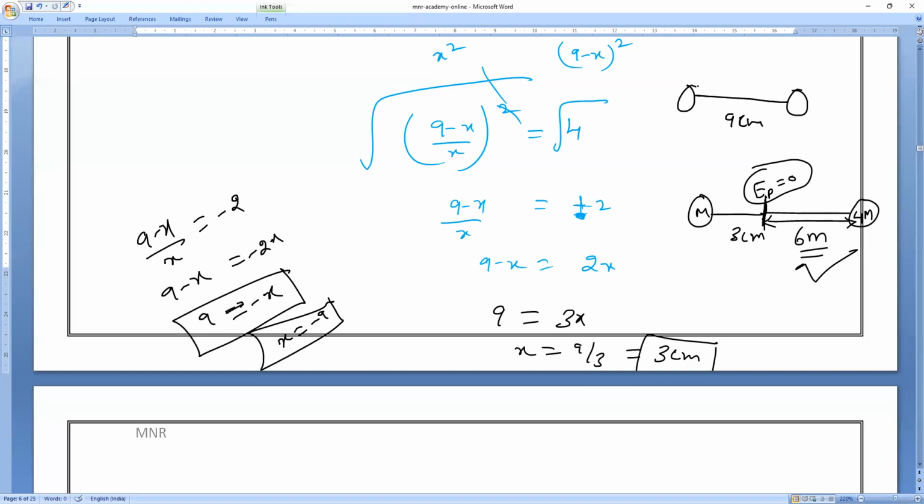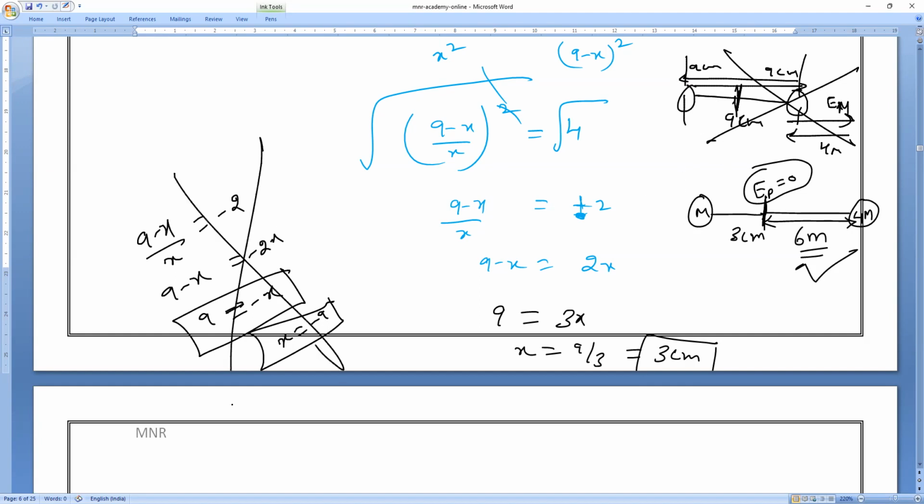The fields E by m and E by 4m would act in exactly opposite directions. Is it possible for the field to become 0 there? No, it is not possible. Somewhere in the middle only, the gravitational field will become 0 between them. That is why you should not take negative.